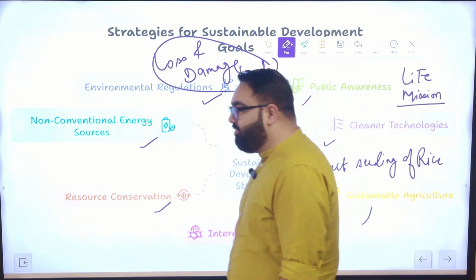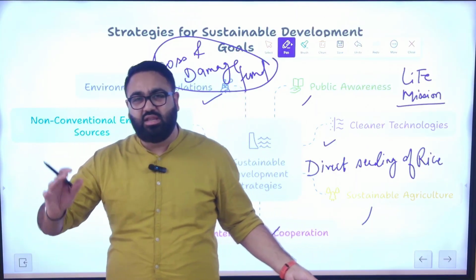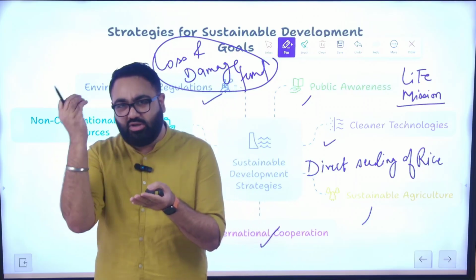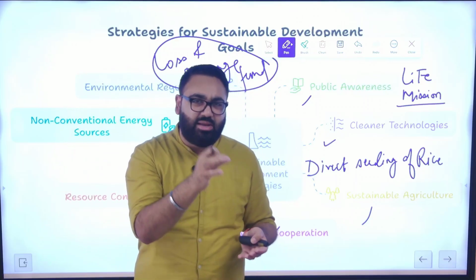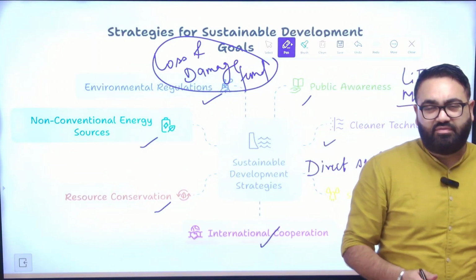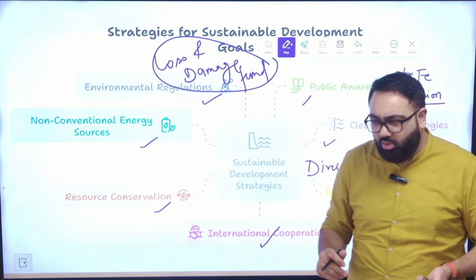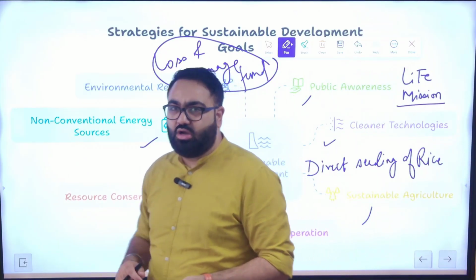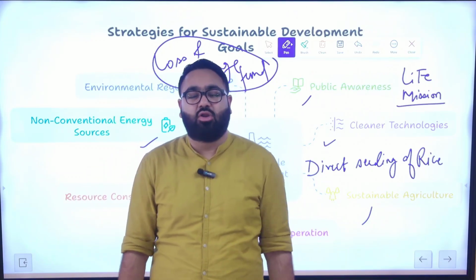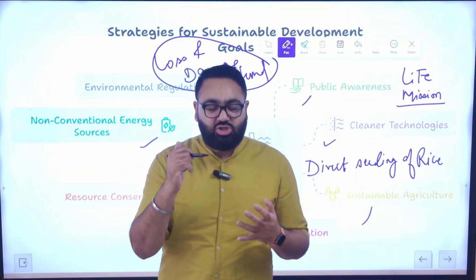So the usual way of growing rice is you have the seed, you plant it in a nursery. When it converts into a little sapling, then you take that sapling and put it into the ground. So it's a two-step process. First it is done in the nursery, then when the seed turns into a sapling, the sapling goes into the ground. Then you use a lot of water. The field, the sapling has to be submerged in water for a long time. That uses a lot more water, that also emits methane.